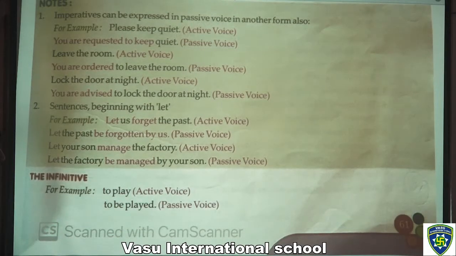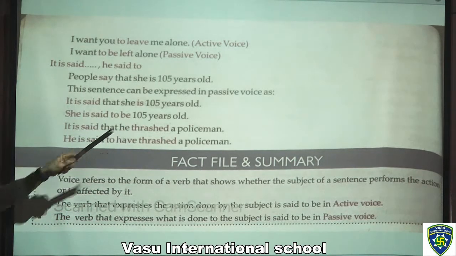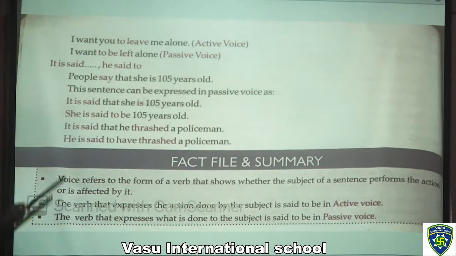We can show the examples, and after that the fact file and the summary at the last. The example of this: I want you to leave me alone, that is active voice. I want to be left alone, that is passive voice. Now, people say that she is 105 years old. This sentence can be expressed as: it is said that she is 105 years old. She is said to be 105 years old. It is said that he thrashed a policeman. He is said to have thrashed a policeman.